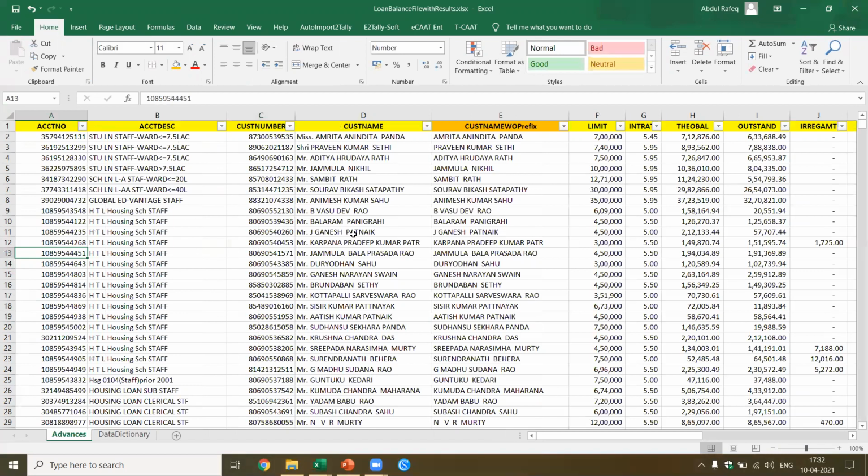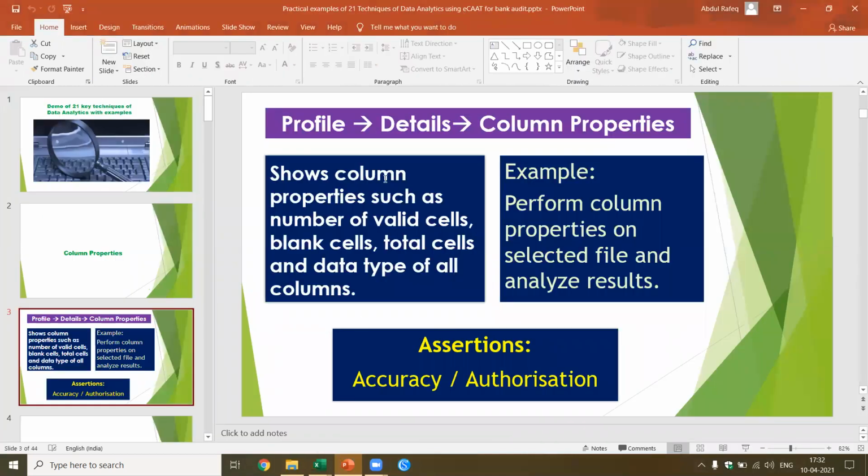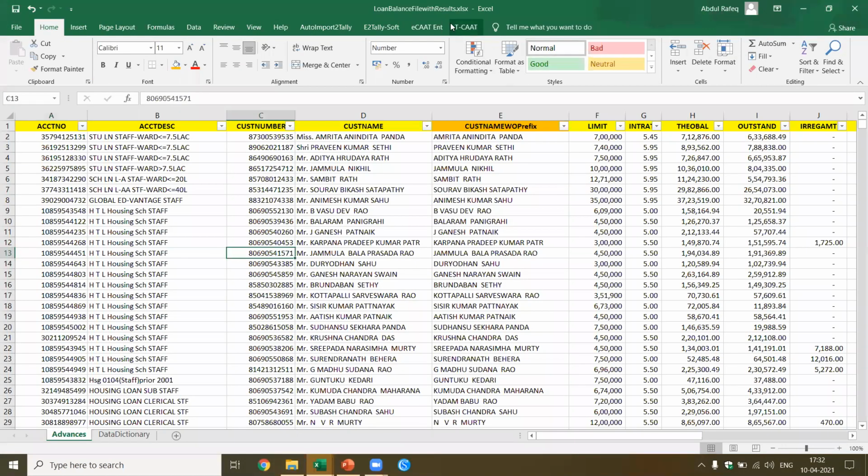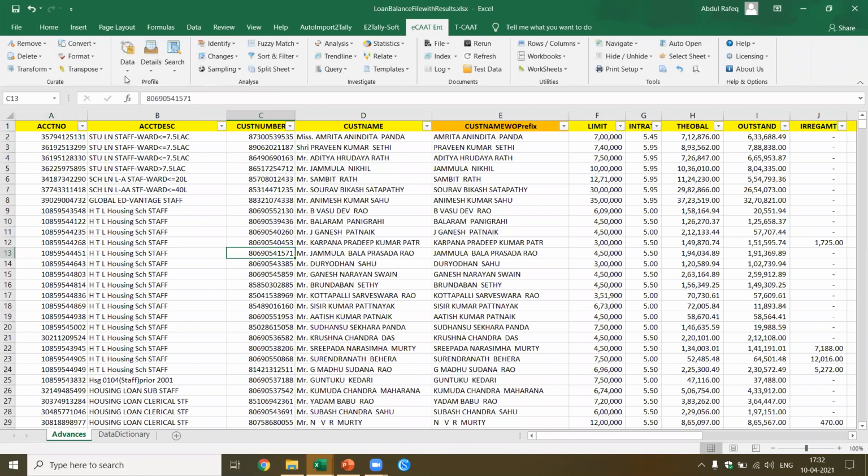I want to perform column properties. Now, where is the column properties? If you see here in our presentation, column properties is under profile data. I come to the Excel file. I click on ECAT, profile data, sorry, details, column properties.